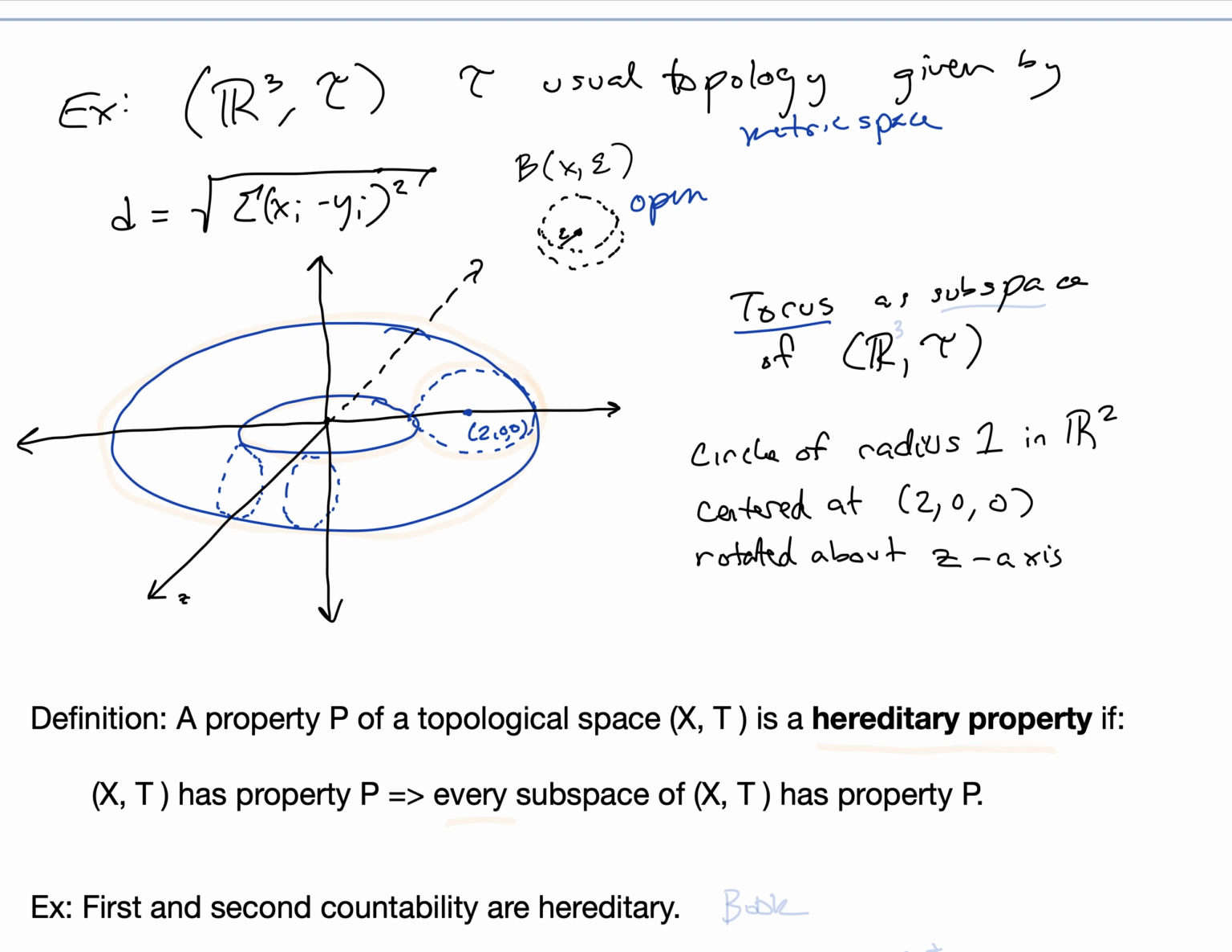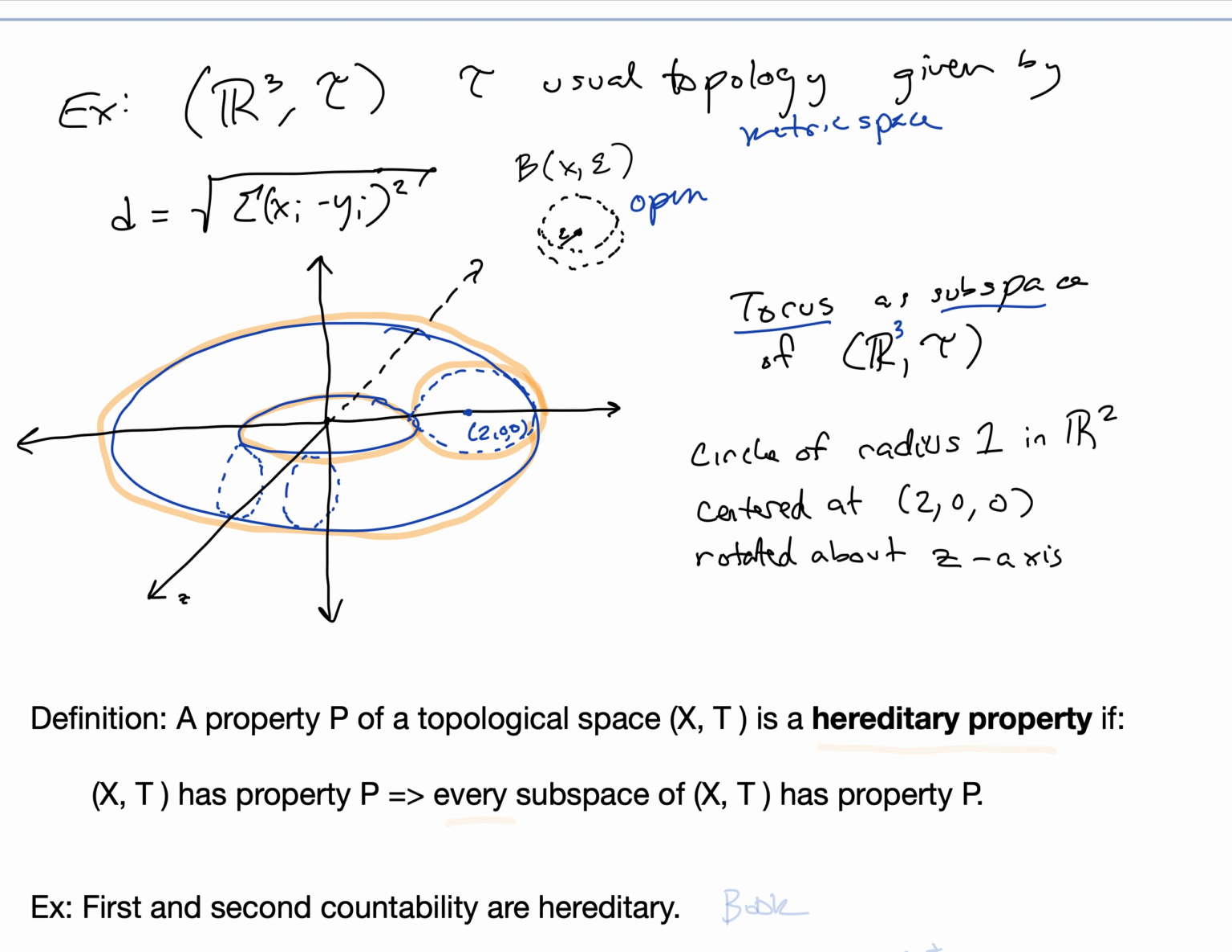We could think of it as a subspace of R3 with the usual topology, and we could take a circle of radius 1, for example, in R2. So this is that circle of radius 1, and center it at a point. And then we could just sweep it around. We could rotate it about the z-axis, and that would give us our torus, so this hollow inner tube, and that we can give the subspace topology, so we can think of that as a topological space.